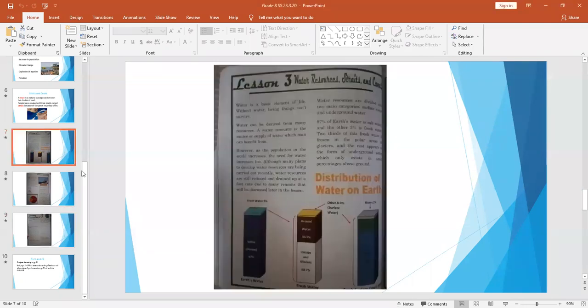Okay, so we'll go back there and we'll see in this picture, or in your book on page 86, we'll try to look for our answer. Here we go. You will find it in this paragraph. It tells us what a water resource is for question 1. Let's move on to question 2.